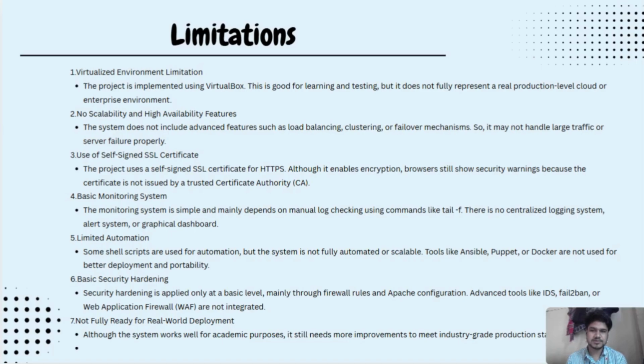Thirdly, the limitation is the use of a self-signed SSL certificate. The project uses a self-signed SSL certificate for HTTPS, and although it enables encryption, browsers still show a security warning because the certificate is not issued by a trusted certificate authority. Then there are some limitations like a basic monitoring system, limited automation, and basic security handling, so it is not fully ready for real-world deployment. Limited automation: some shell scripts are used for automation, but the system is not fully automated or scalable. Tools like Ansible, Puppet, or Docker are not used for better deployment and portability.